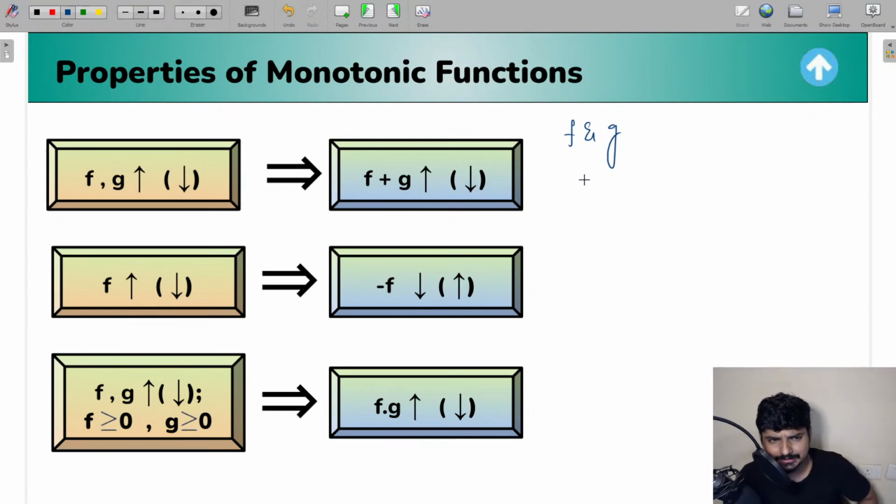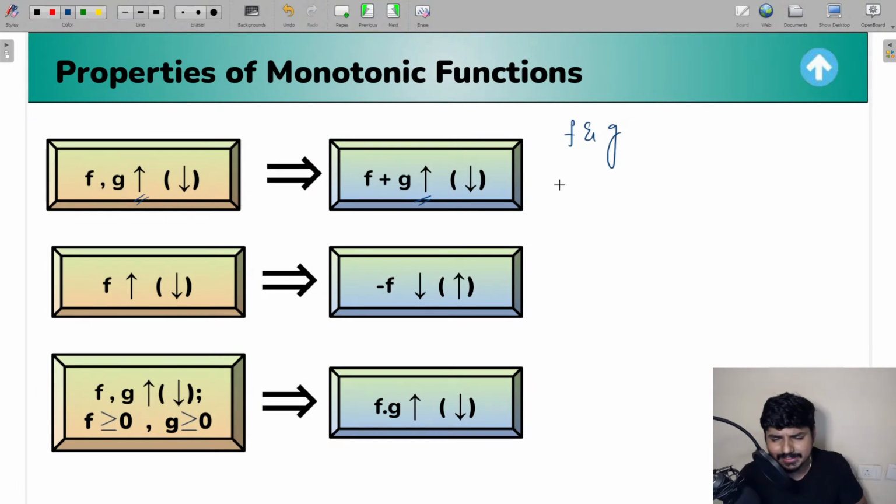So for a simple example, let us say if f and g are both increasing functions, then remember guys, f plus g is also going to be increasing. This upside arrow mark here indicates an increasing function, guys, and this downside arrow mark indicates a decreasing function. So don't get confused. So if f and g are increasing, remember f plus g is also increasing. If f and g are decreasing, remember f plus g is also decreasing.